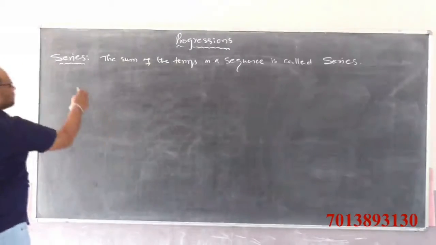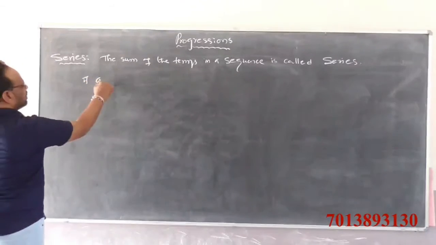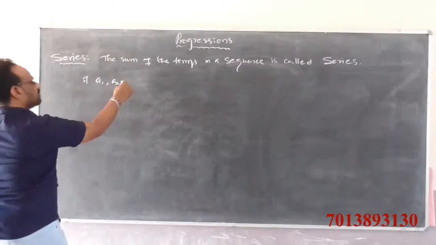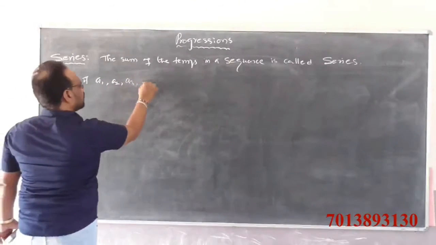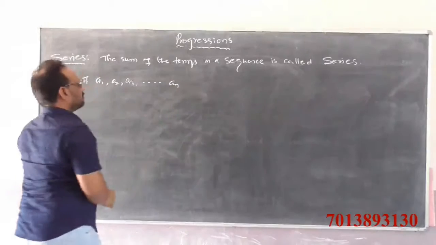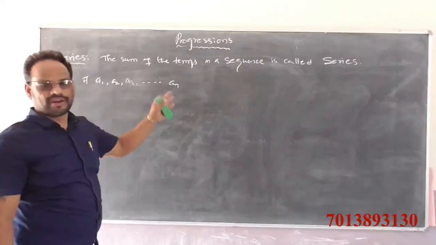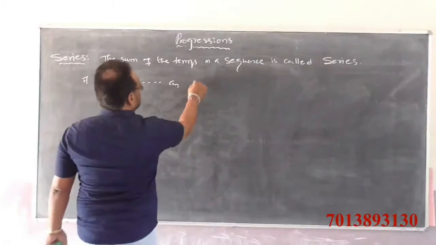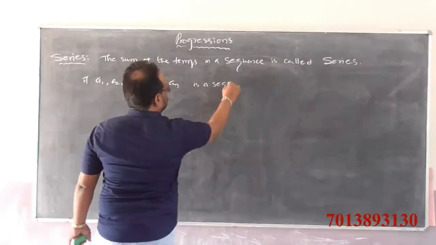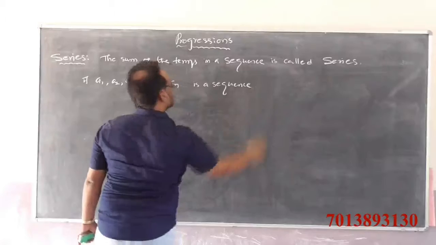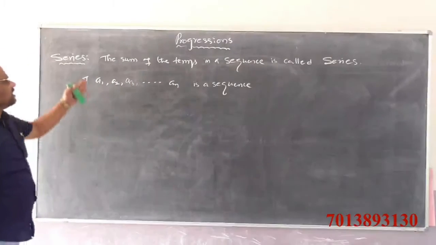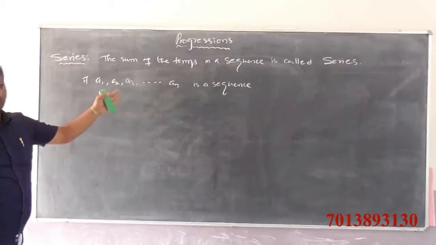Let us discuss here. If A1, A2, A3, and so on, An, or T1, T2, T3, and so on, Tn, is a sequence, the sum of the terms in a sequence is called a series.